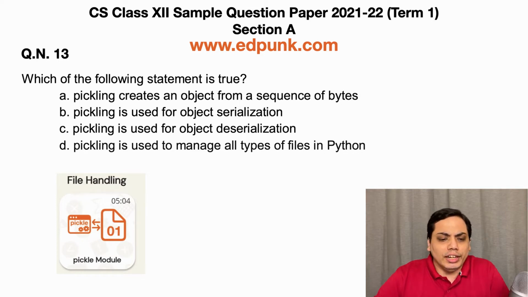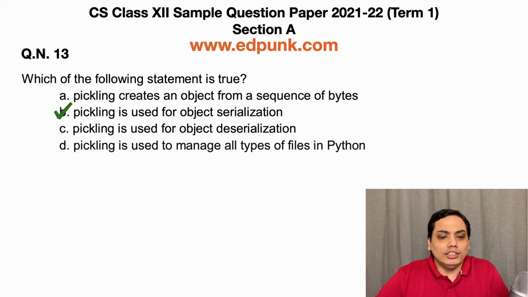In option D, it says that pickling is used to manage all types of files in Python. But this is not true as the pickle module implements protocols for binary file reading and writing, so it can manage only binary files. So the correct answer is option B, that is, pickling is used for object serialization.